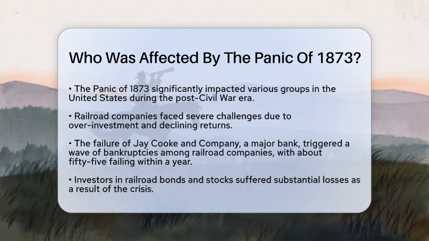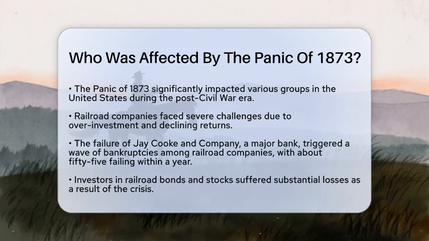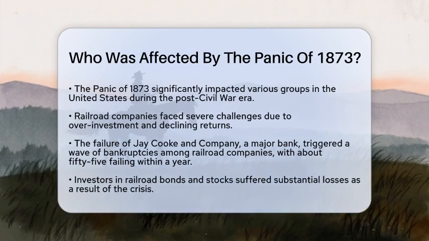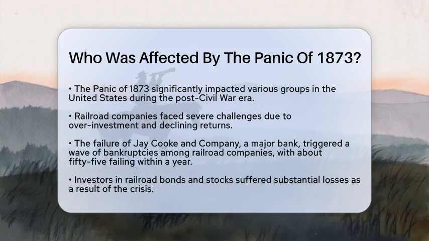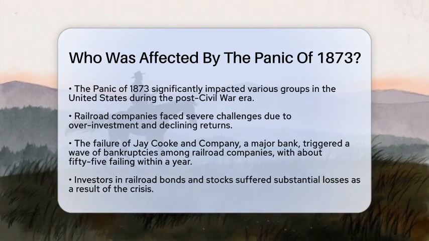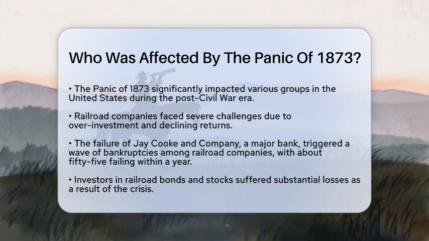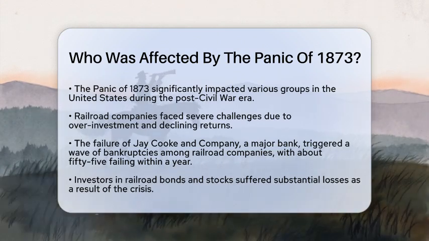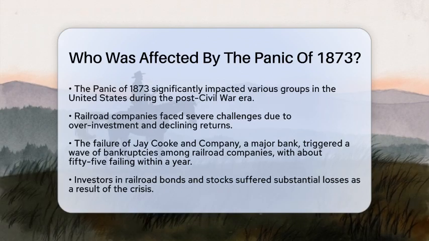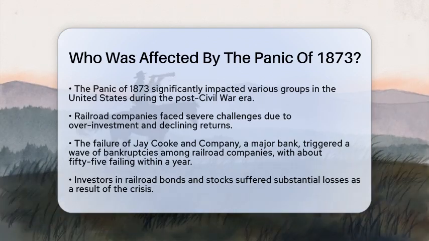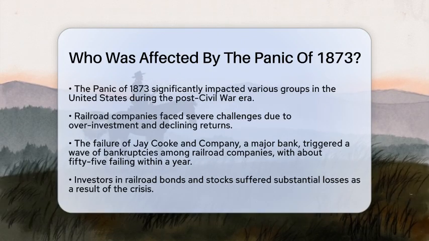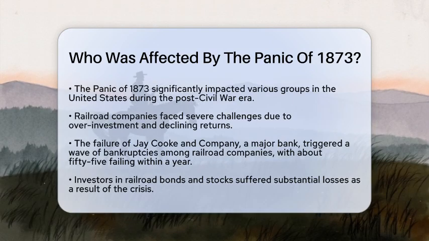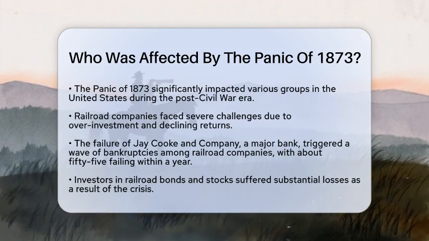First, railroad companies and their investors faced severe challenges. Railroads had been a key part of the economy, expanding rapidly with heavy investments. However, by 1873, many projects exceeded actual demand, leading to declining returns. The crisis began with the failure of J. Cook & Company, a major bank heavily invested in railroads. This failure triggered the bankruptcy of numerous railroad companies, with about 55 railroads failing within a year. Investors who had put their money into railroad bonds and stocks lost a lot.